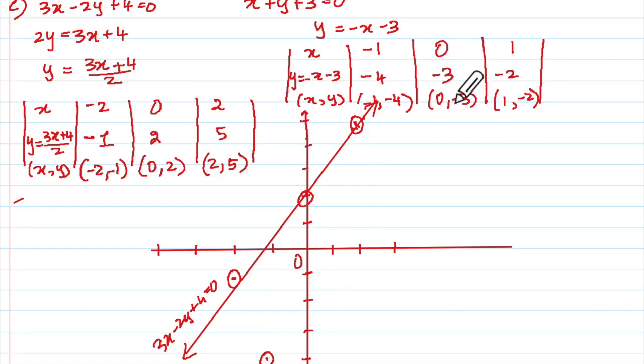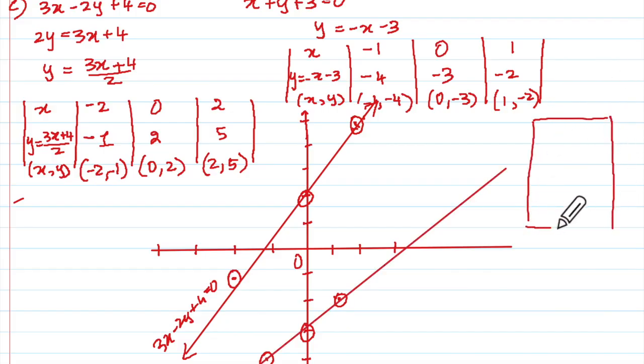This is the first point. 0 comma -3, 0 comma -3 is here. Okay, and 1 comma -2, 1 comma -2 is here. Correct? So you are getting, oh my goodness, did you see? Oh, they are going to meet somewhere here. I don't have space. Did you see that? Which means when you get your graph paper, kiddos, did you understand?